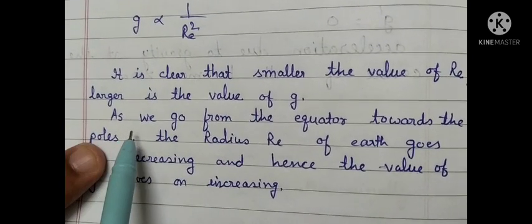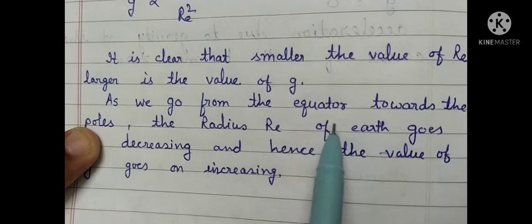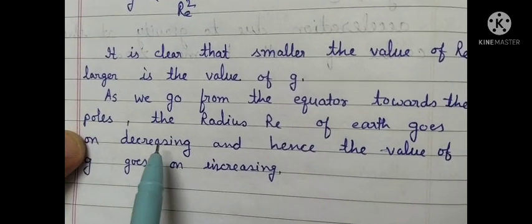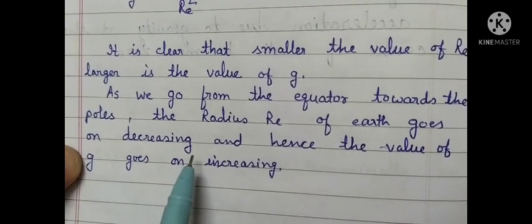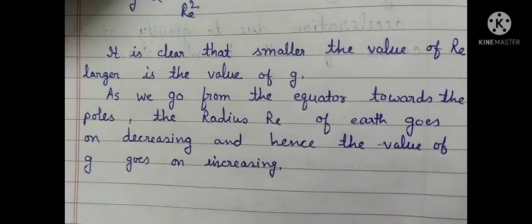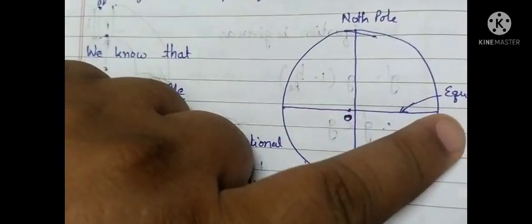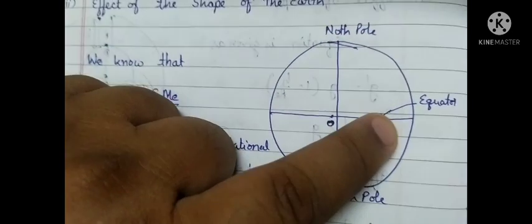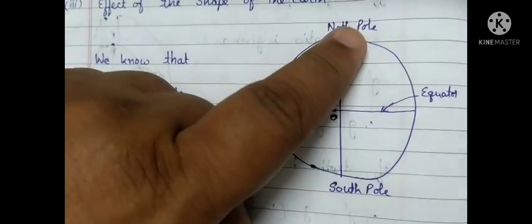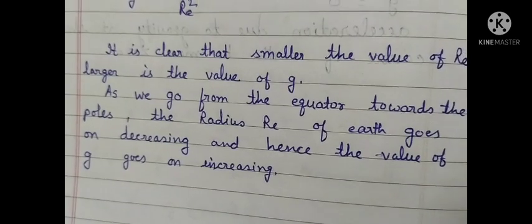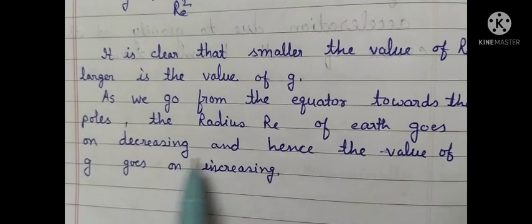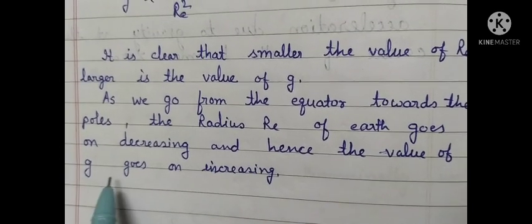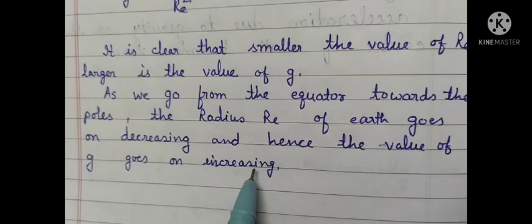Again, as we go from the equator towards the poles, the radius Re of the earth goes on decreasing. As I told you earlier, the radius of the earth at the equator is about 78 kilometer more than the radius at the pole. So as we move from the equator towards the pole, the radius of the earth Re goes on decreasing, and hence the value of g goes on increasing.